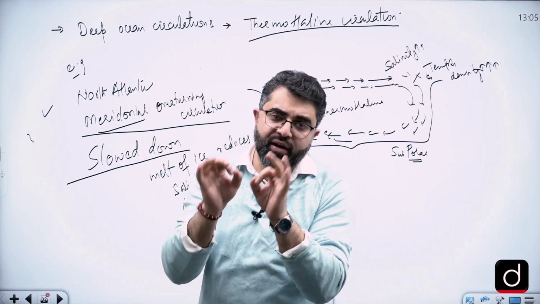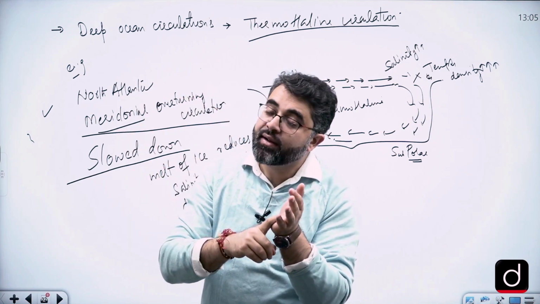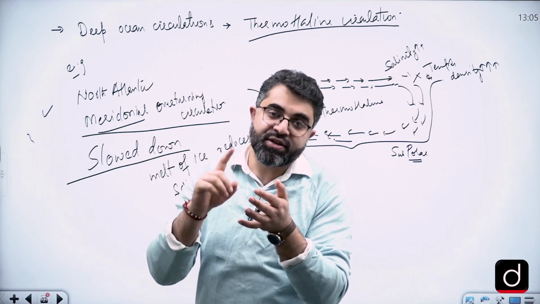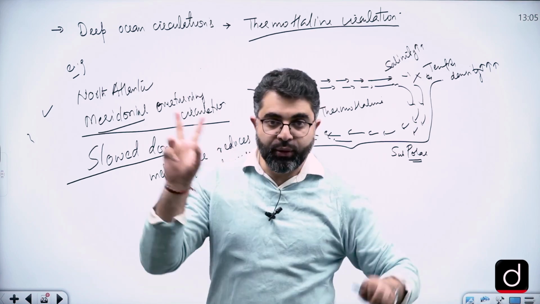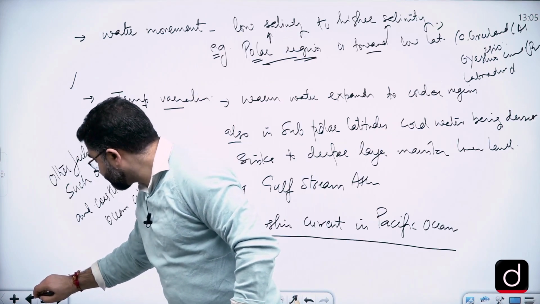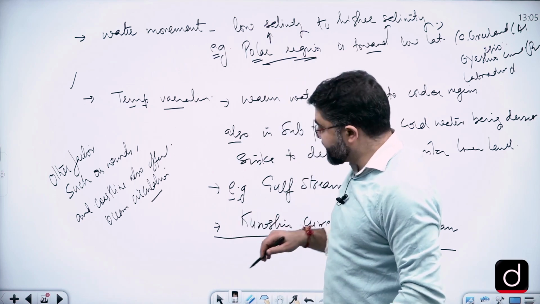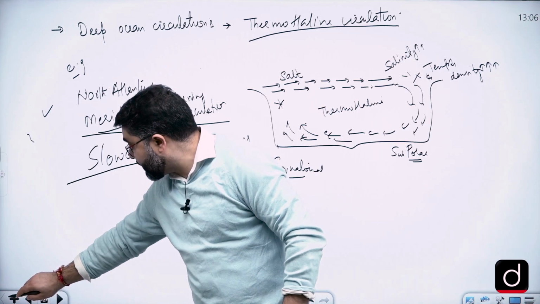This is purely a case of thermohaline circulation. Thermo means temperature, haline means salinity. So these are circulations caused by thermal and salinity differences. There are two dimensions to this question. One dimension is the surface temperature that we'll write, and then this. Now, how do we write this in the answer? So much of information, how do we write it in our answers?